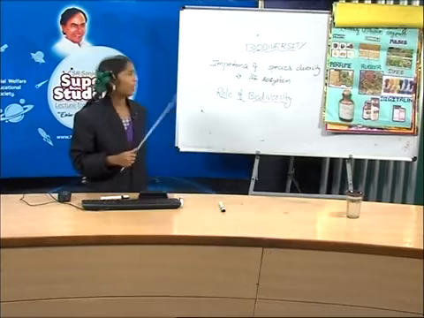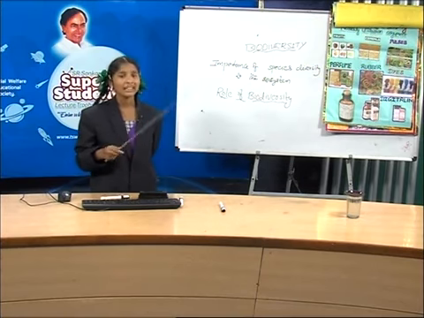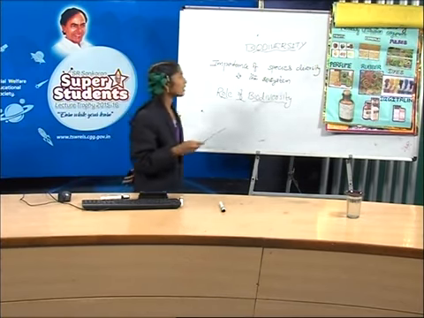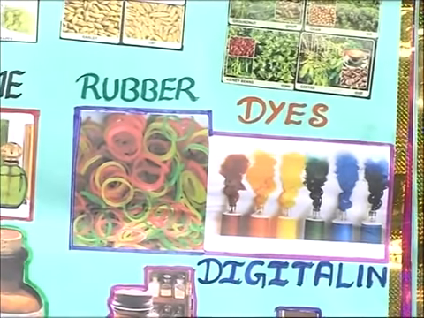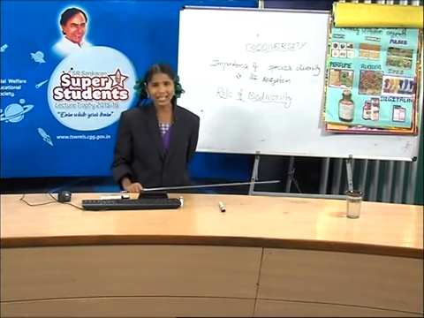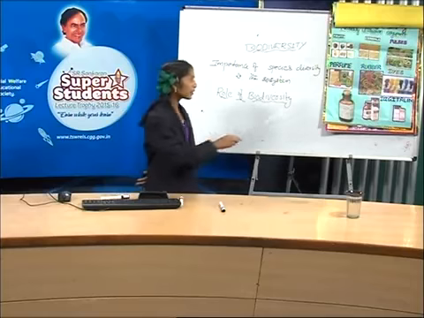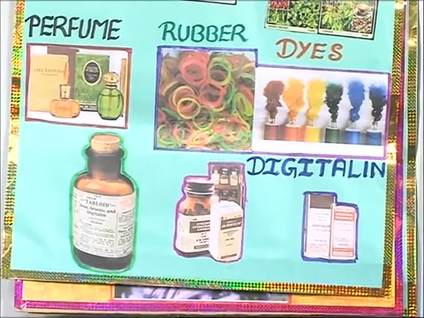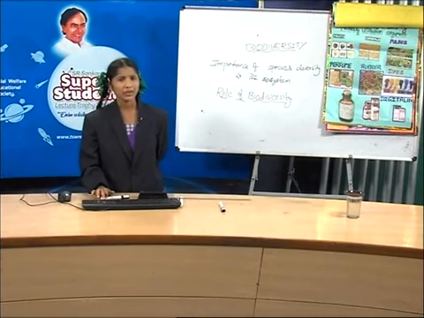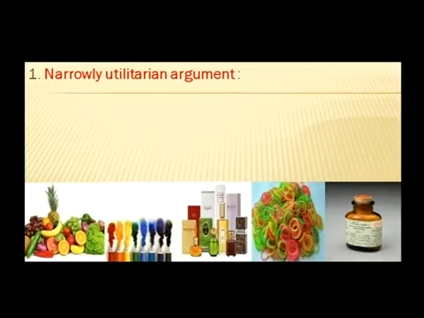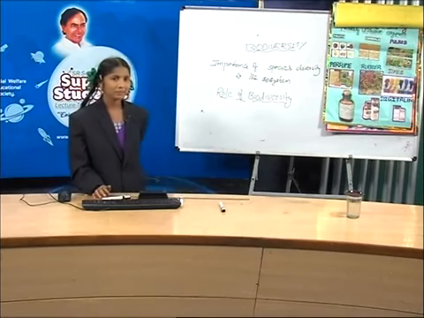Friends, have you understood about the narrowly utilitarian argument? And not only that, it gives industrial products like perfume, rubber, dyes, etc. And for medicinal importance, vinblastine from Vinca rosea and digitalis from foxglove are obtained from diverse living organisms. This is about the narrowly utilitarian argument. Friends, did you understand about the narrowly utilitarian argument? Okay, let's see the broadly utilitarian argument.